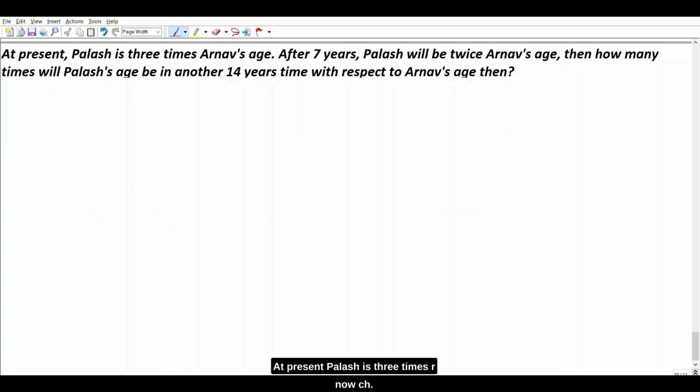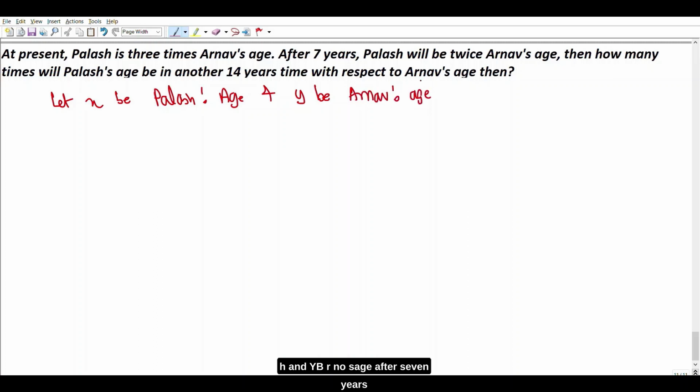At present, Palash is 3 times Arnav's age. So, we will assume that let X be Palash's age and Y be Arnav's age.